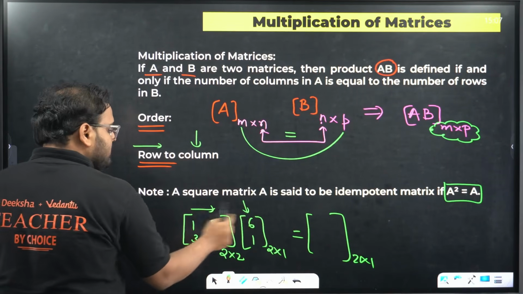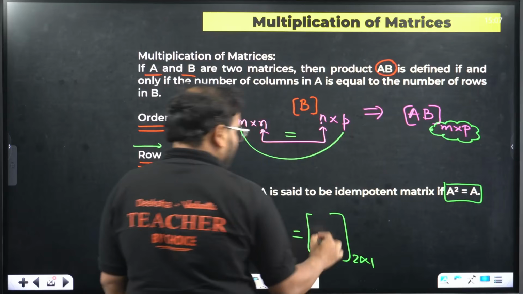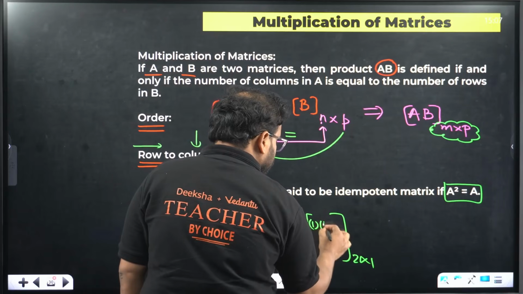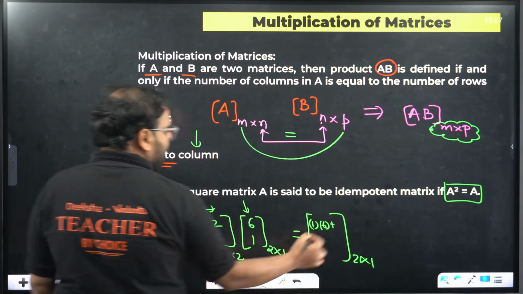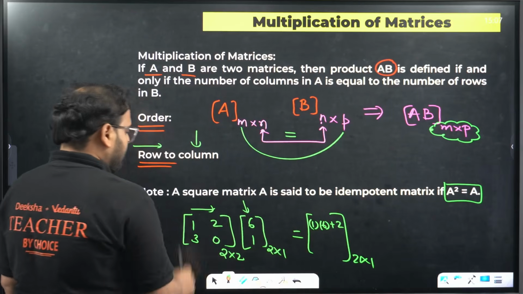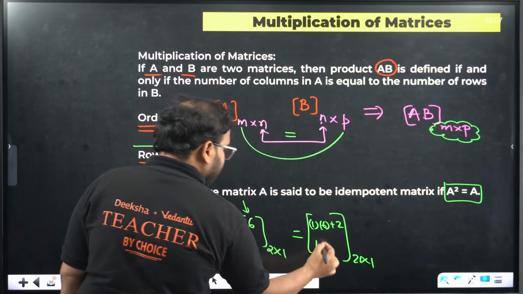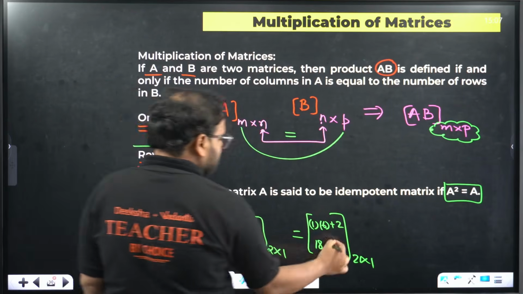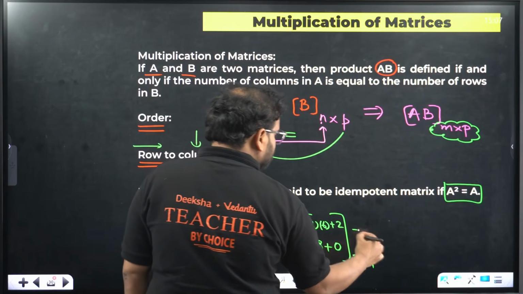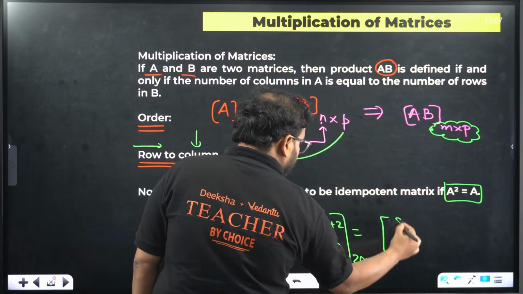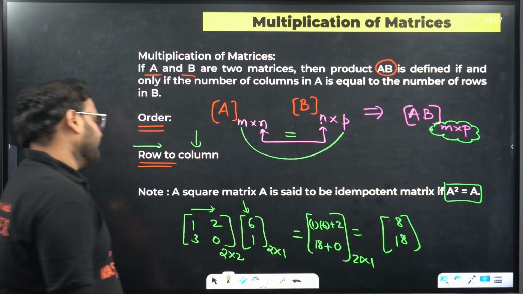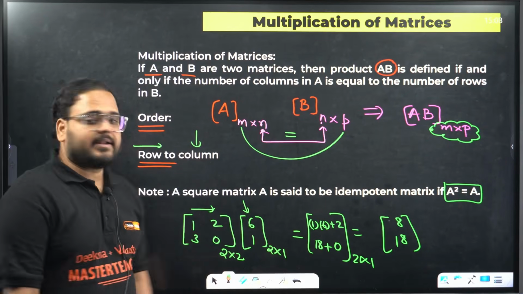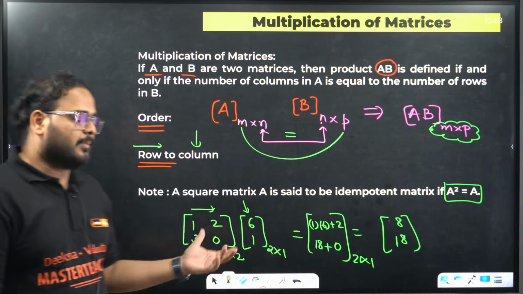So 1 into 6 and 1 into 1, 2 into 1. We'll have 1 into 6 plus 2 into 1, that is going to be simply 8, and 3 into 6 is 18, and 0 into 1 is 0. The answer is what? 8, 18. This is how you do multiplication of two matrices.